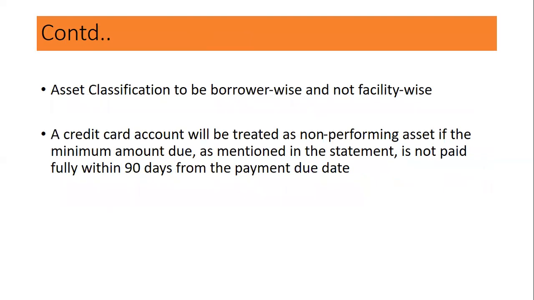Asset classification is borrower-wise, not facility-wise. If a customer has 4 facilities and in one facility he becomes NPA, the other 3 facilities also become deemed NPA. A credit card account will be treated as a non-performing asset if the minimum amount due as mentioned in the statement is not paid fully within 90 days from the due date. So here also the criterion of 90 days continues.